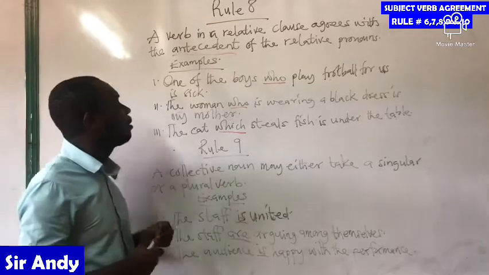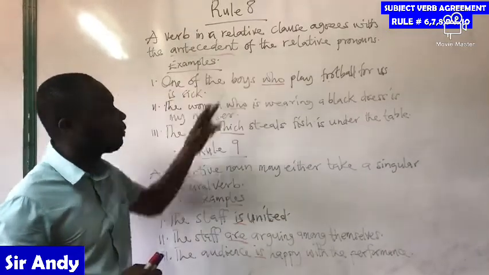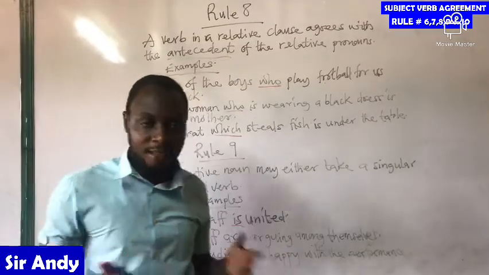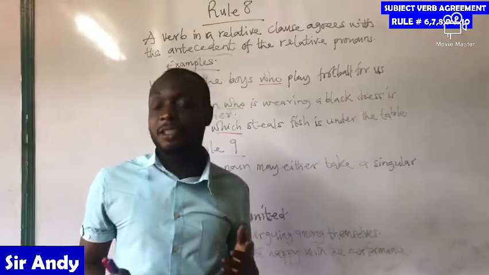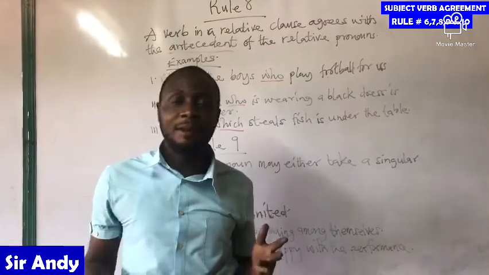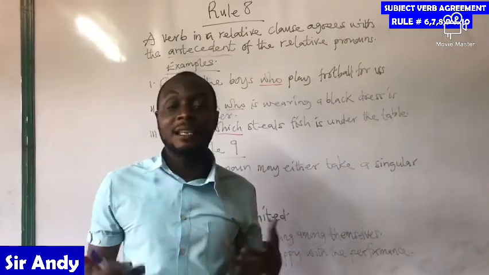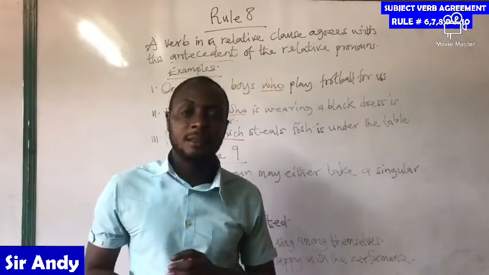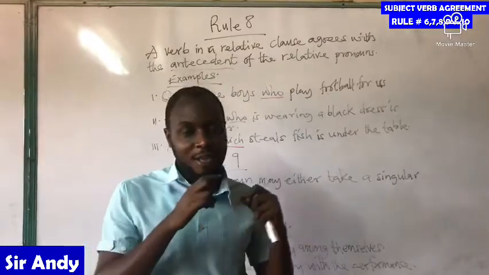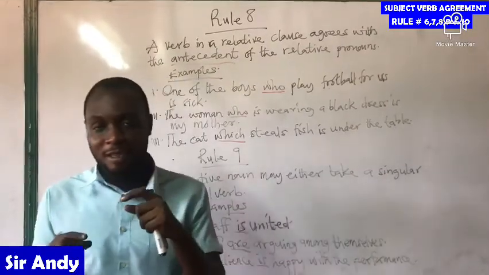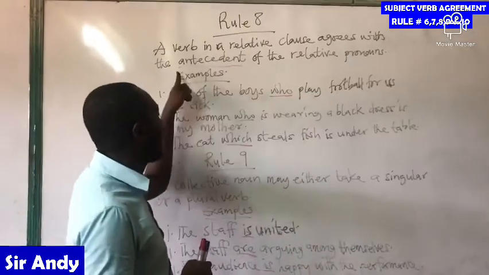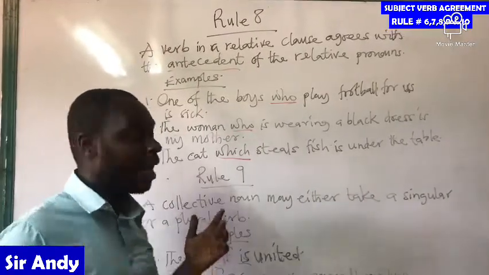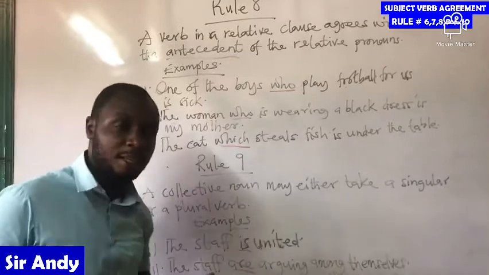So a verb in a relative clause, right? A verb in a relative clause. And when it's about relative clauses, they are subordinate clauses, right? Which are preceded by relative pronouns, and then they serve as post modifiers to their antecedents. Post means coming after. So a verb in the relative clause must agree with the antecedent of the relative pronoun. And we are going to look at all these terminologies and what they mean.